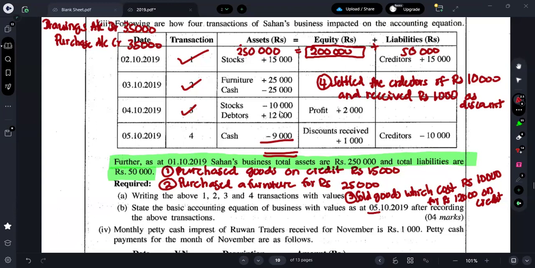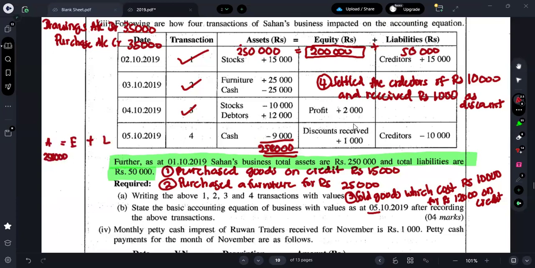From 267, deduct 9,000: it is 258, so you can put 258,000. So how are you supposed to show the answer? Asset is equal to equity plus liability. What's your asset balance?